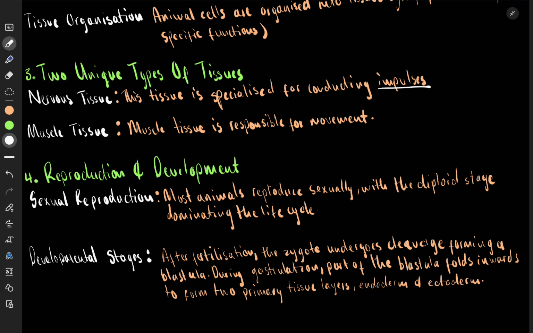Muscle tissue helps you to move, because for you to be able to respond, you also need muscle tissue. This helps you to do voluntary or involuntary actions. Like when you put your hand on a hot plate, what happens? The nervous tissue detects the change. It detects that, oh my gosh, the hand is on a hot plate, and it quickly sends an impulse. That's the nervous tissue. It has done its job.